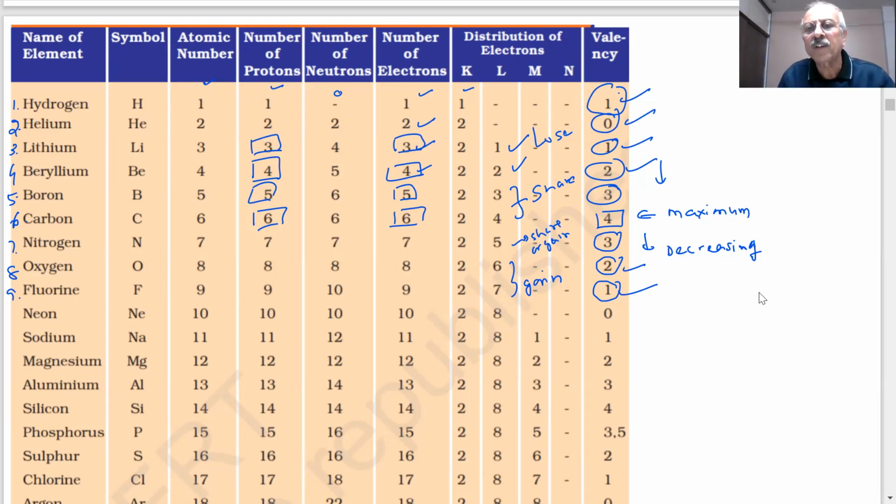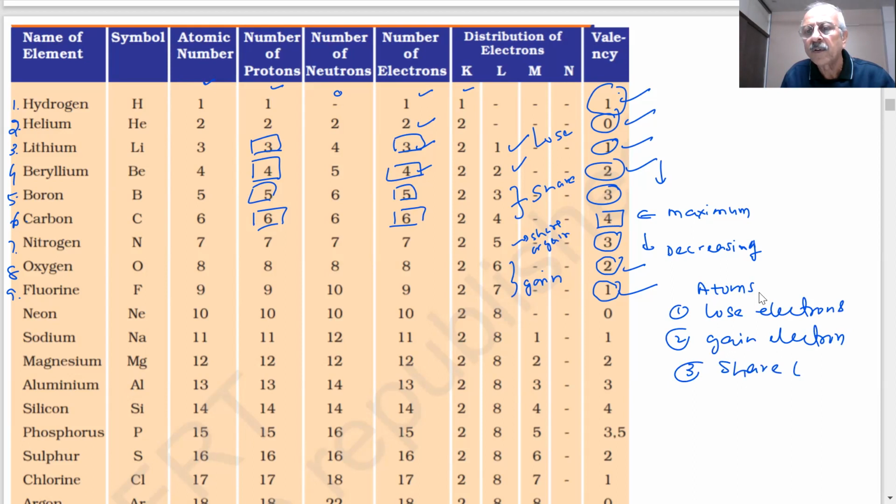We are saying atoms will do 3 things. Lose electrons, gain electrons, and share electrons to form what we call chemical compounds or chemical bonds. So ultimately they will attain an octet by this process.